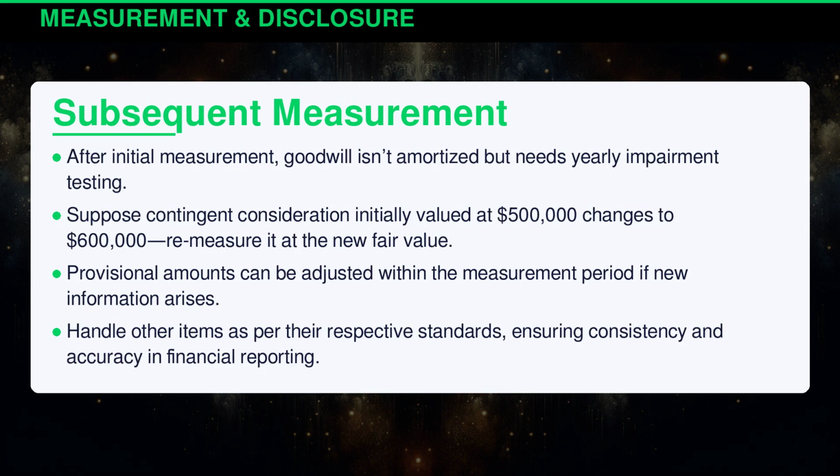After initial measurement, goodwill isn't amortized but needs yearly impairment testing. Suppose contingent consideration, initially valued at $500,000, changes to $600,000. Remeasure it at the new fair value. Provisional amounts can be adjusted within the measurement period if new information arises. Handle other items as per their respective standards, ensuring consistency and accuracy in financial reporting.